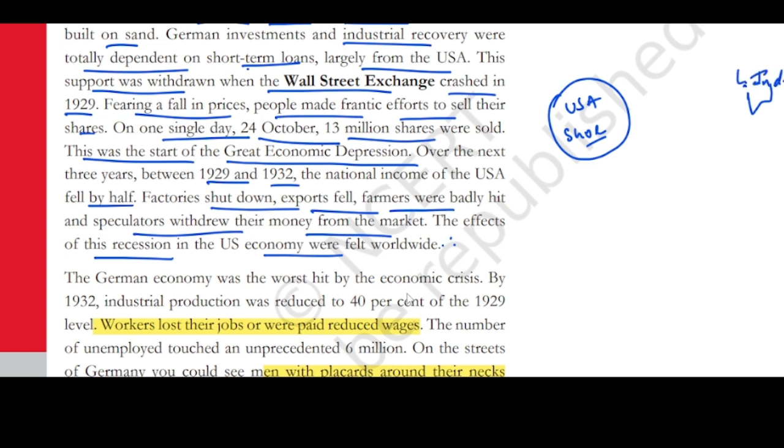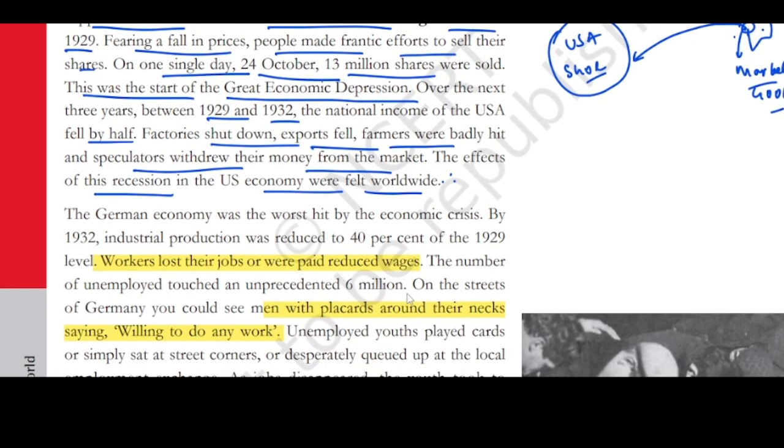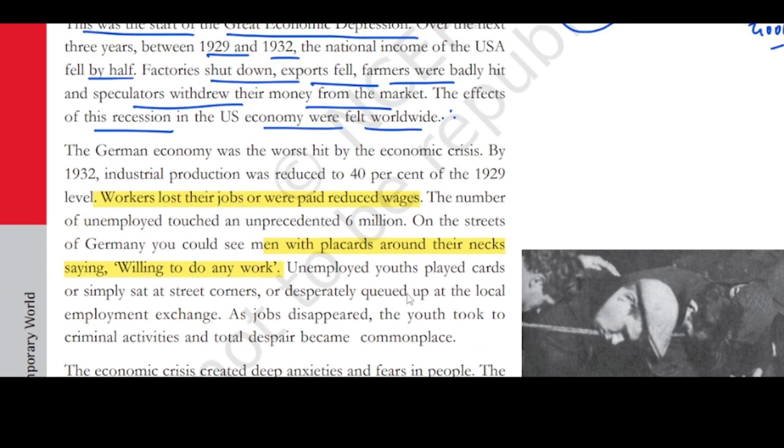Now in the USA there are not many people buying shoes because they don't have money. Meaning the shoe manufacturers of India will not have business, meaning the people working in the shoe industry in India will not be getting good salaries. So this is how the whole world was impacted by the fall in the US economy. Germany's economy was worst hit by the economic crisis because the USA was helping Germany, right?